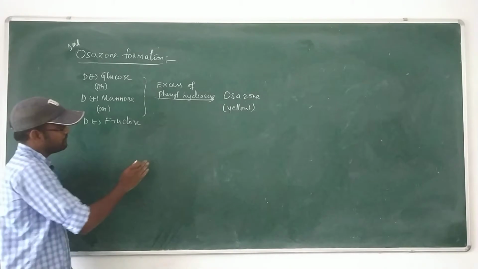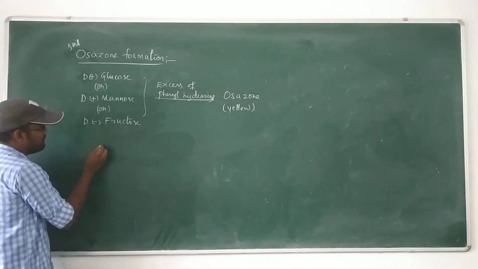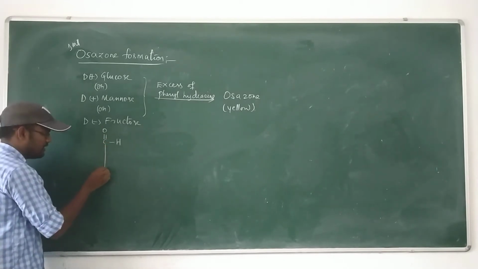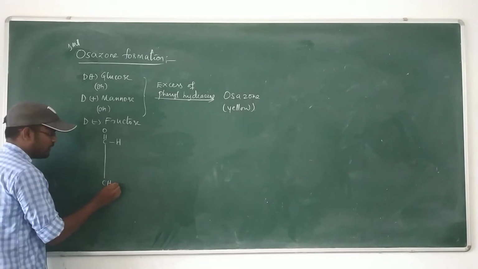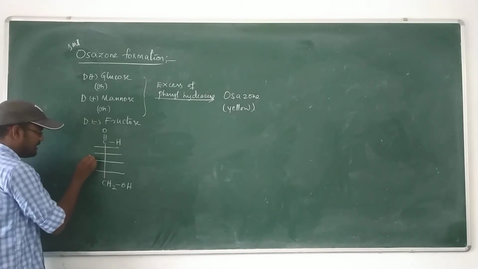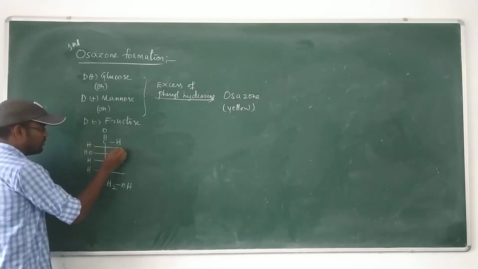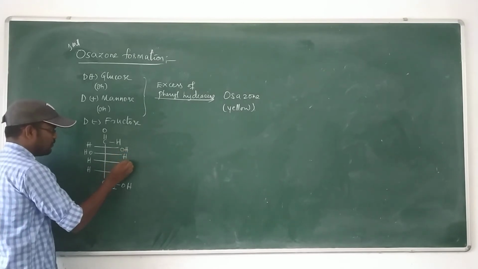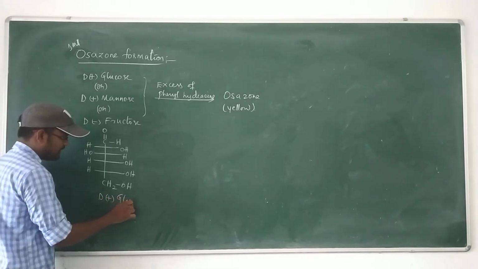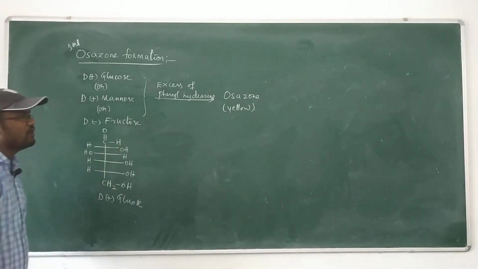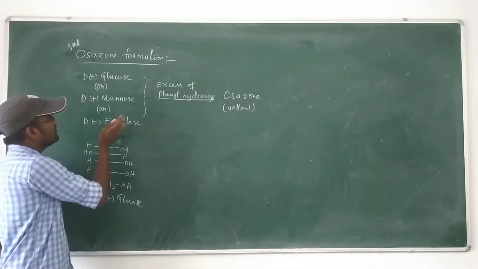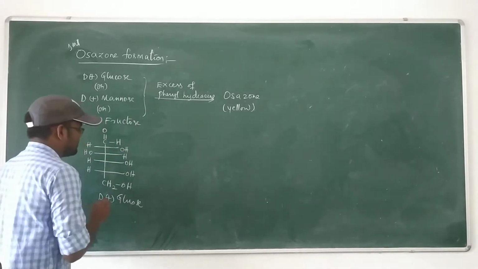Now let's see what that is. First D plus glucose: C double bond O, H, the first carbon atom is the aldehyde functional group, the final carbon atom is CH2OH, and the middle four asymmetric centers are H, OH, H, OH, H, OH, OH. This is D plus glucose. D plus glucose or D minus fructose or D plus mannose when treated with phenylhydrazine.